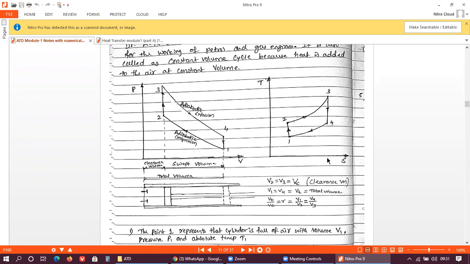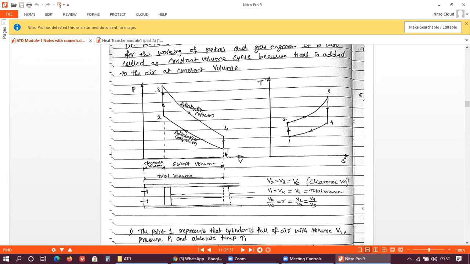At point number 1, the variables were P1, V1 and T1. As the compression takes place, the pressure, volume and temperature change because of this adiabatic compression process. So at point 2, P1, V1, T1 change to P2, V2 and T2. Here from 1 to 2, the work done for adiabatic compression is given by